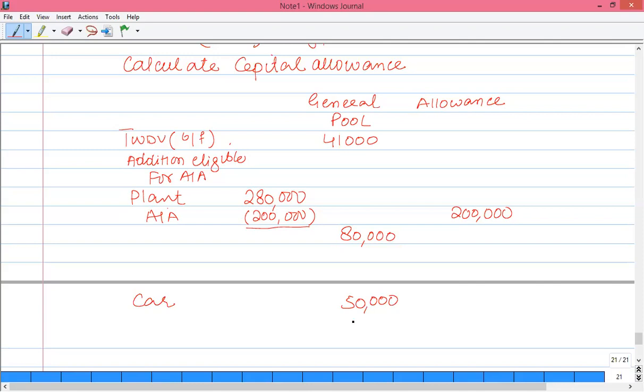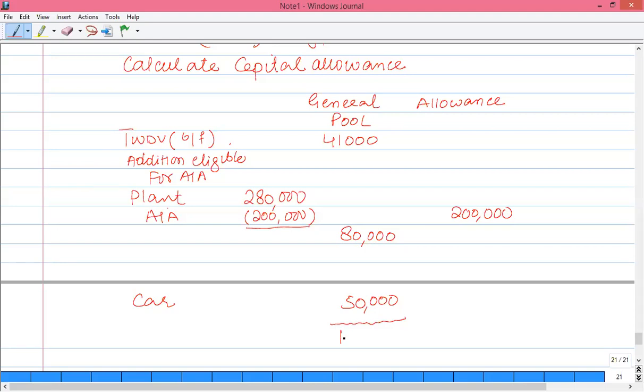So after transferring these values, now let's calculate the value of the general pool before the calculation of WDA. So we have the pool balance available, that is 41,000 plus 80,000 plus 50,000.